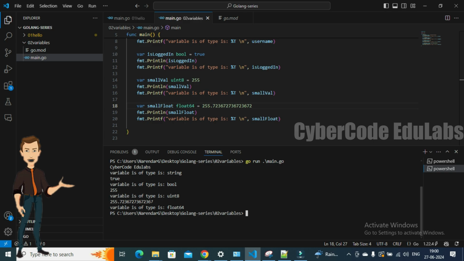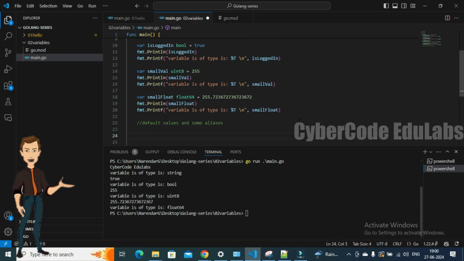Now we are going to talk about the aliases. Aliases are recommended for types like unsigned int and all of that, but there are shorter methods for that. Let me go ahead and explain that. These are some talks about default values that we are going to create, default values and some aliases. This is how we create the comment here.